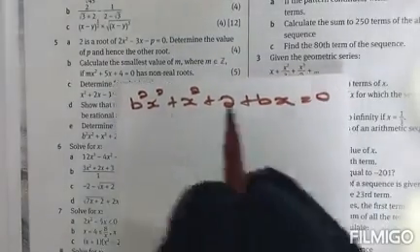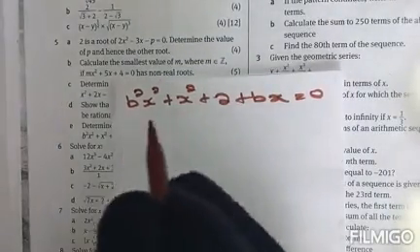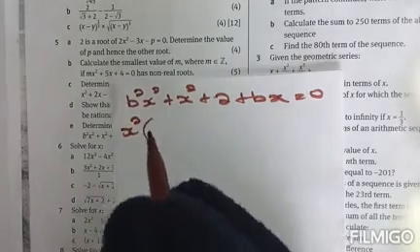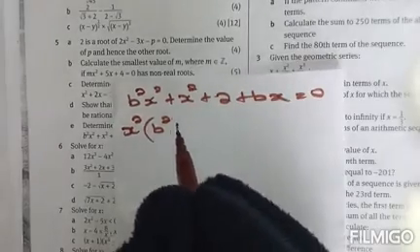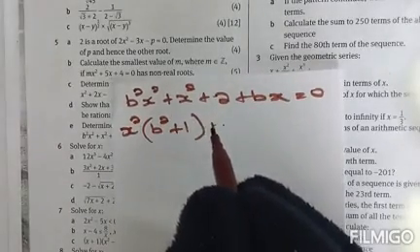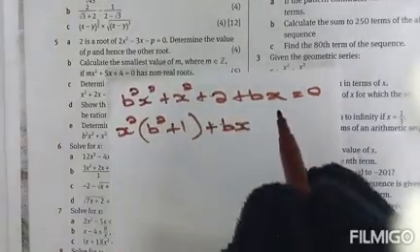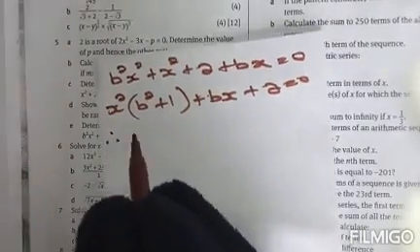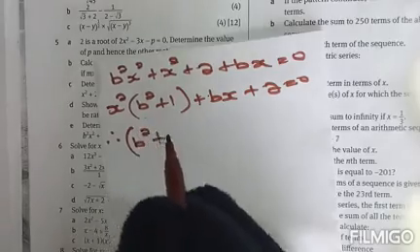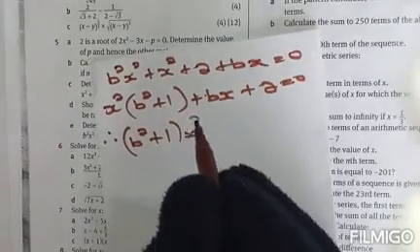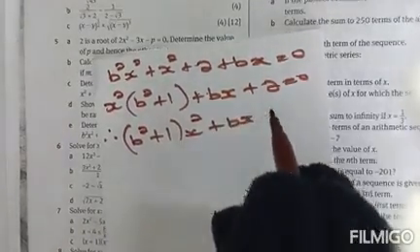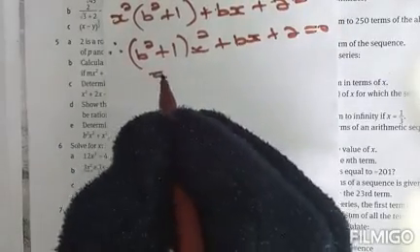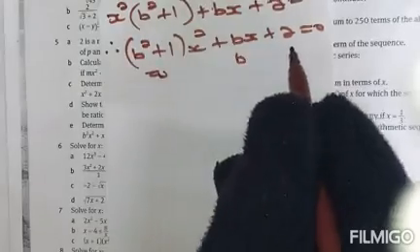So we are going to first arrange this, giving us x squared (b squared plus 1) plus bx plus 2 equal to 0. Therefore we have our a, our b, and our c.